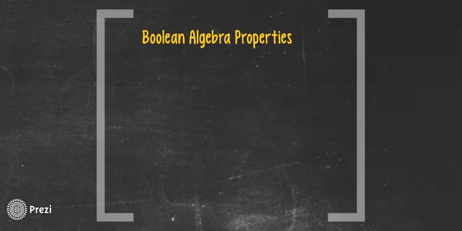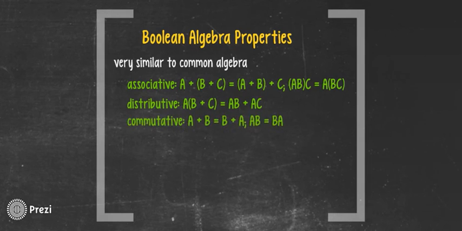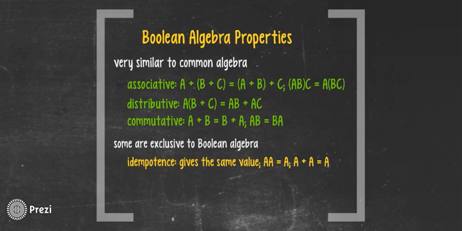Just like common algebra, Boolean algebra also has properties. Some are very similar to common algebra, such as associative property. The answer will be the same no matter how they're grouped. The distributive property, the commutative property, where the answer is the same regardless of the order. Some are also very exclusive to Boolean algebra. Idempotence means it gives the same value. So if the terms are repeated, such as AA or A plus A, it will return the same value.